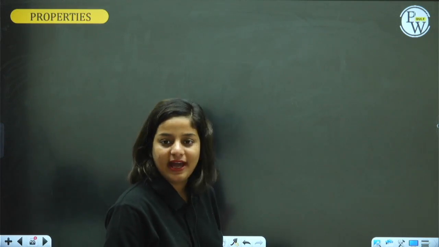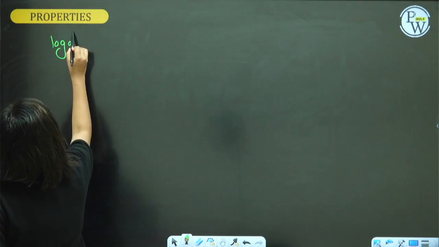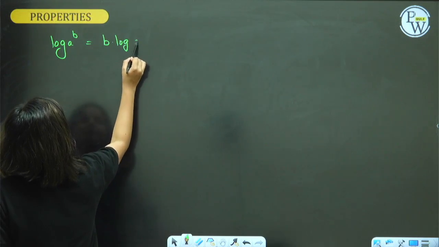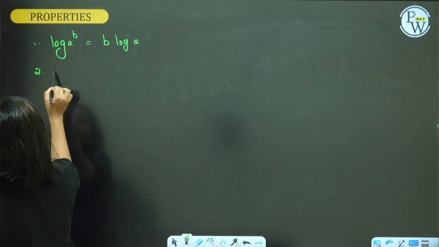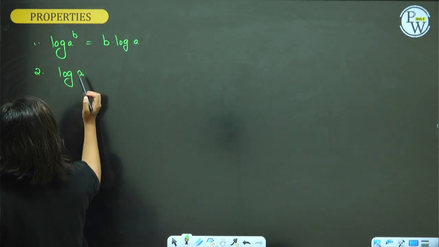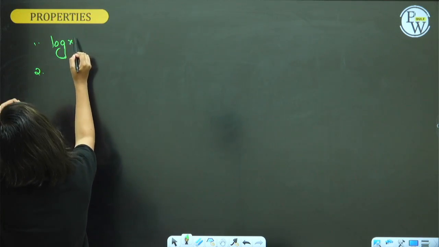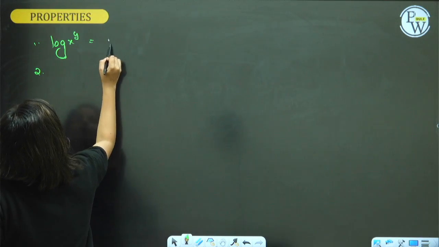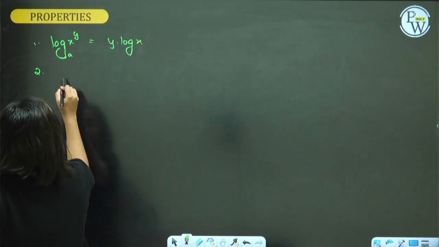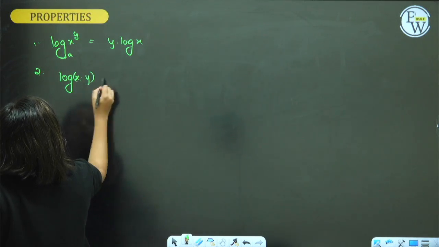Properties of logarithm. The exponential law says log of a raised to b can be written as b times log a. First one. Second, let me use x and y. Log of x to the power y is equal to y times log x. Base is something. Log of x into y will be equal to what?